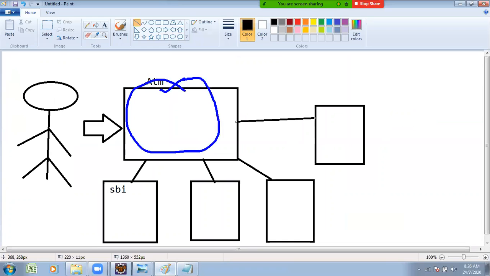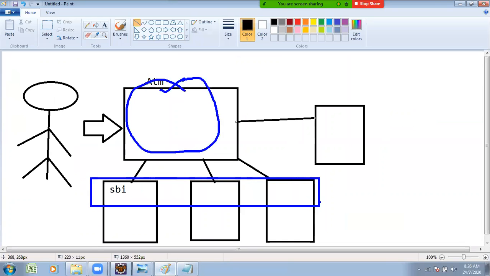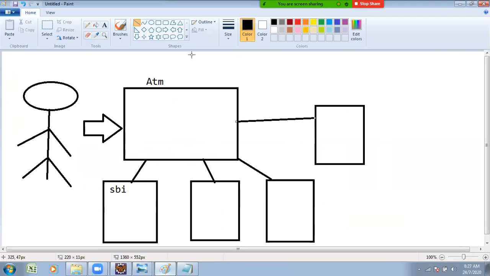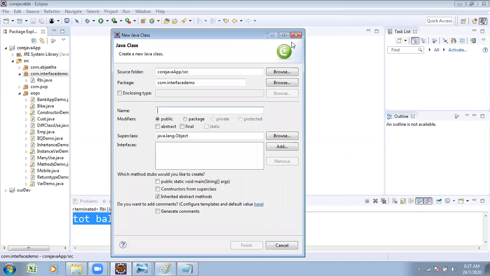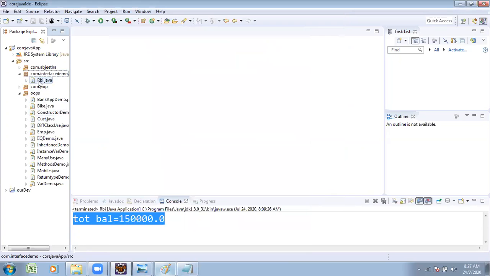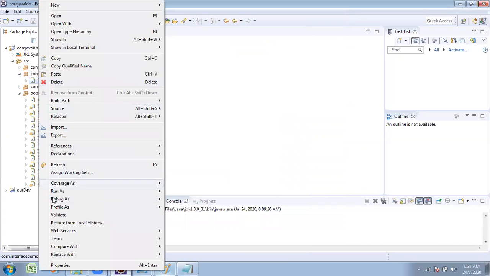Step 1, creation of interface. Step 2, writing one or more subclasses. And then we work with this. From that point of view, I am going to write the case study. So here I plan to create one separate package to demonstrate. The RBI I am going to remove.